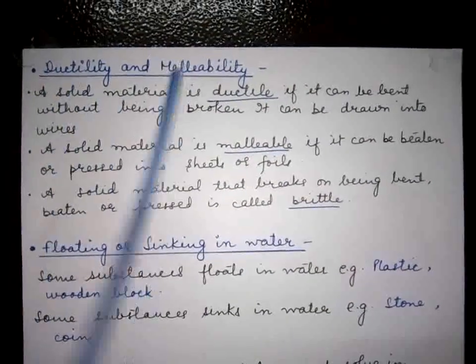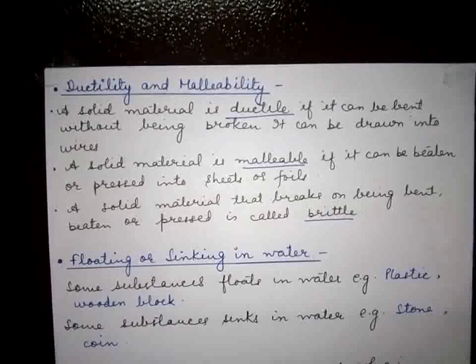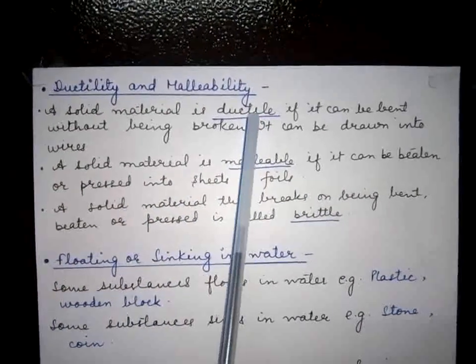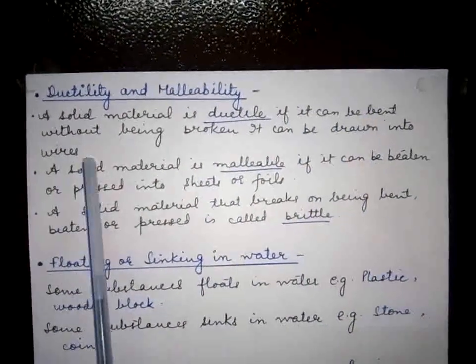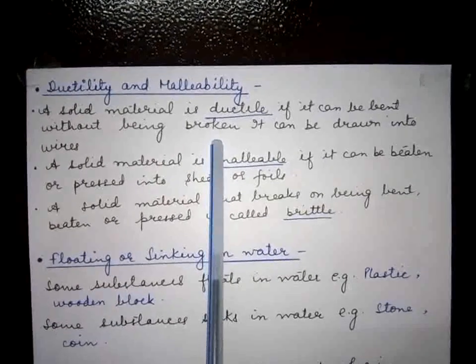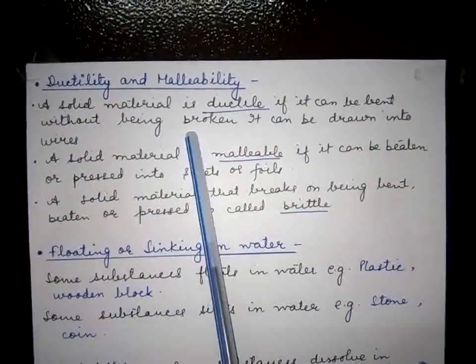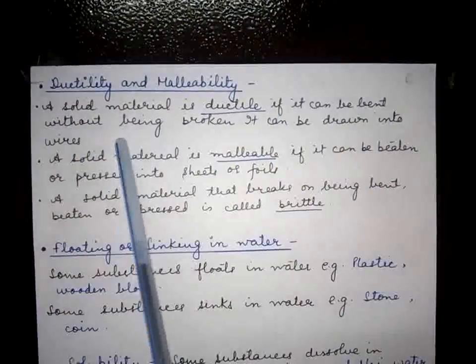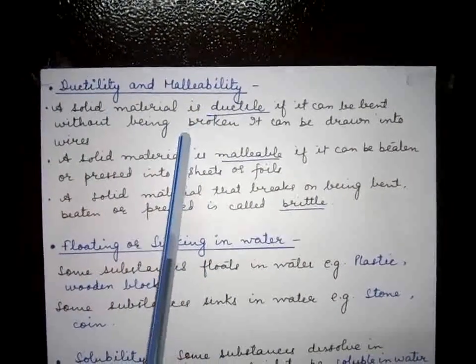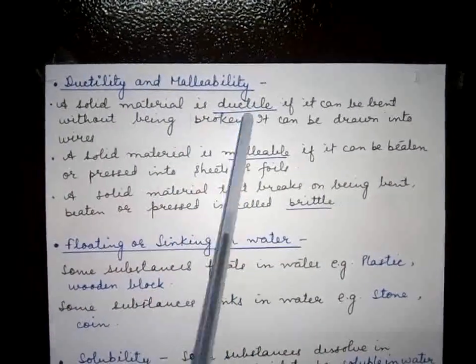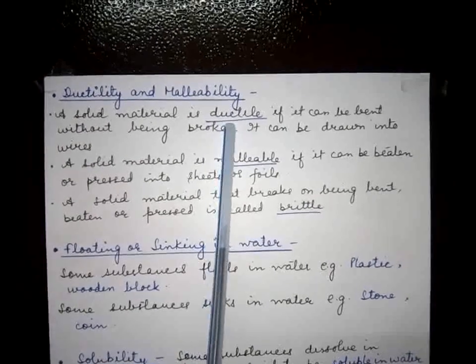Now ductility and malleability. There are some materials which are ductile. Ductile means it can be bent without being broken. They can be drawn into wires. So such materials are called ductile. Solid materials which can be drawn into wires are called ductile.